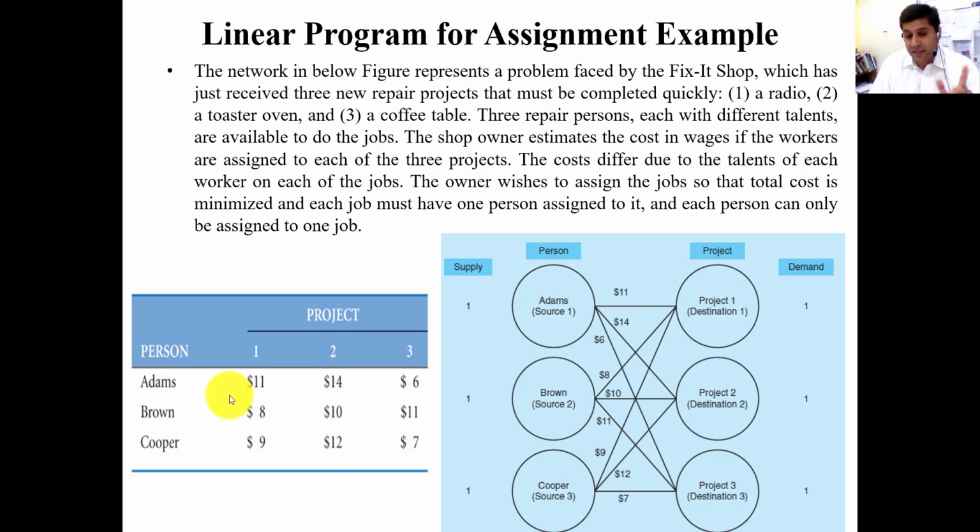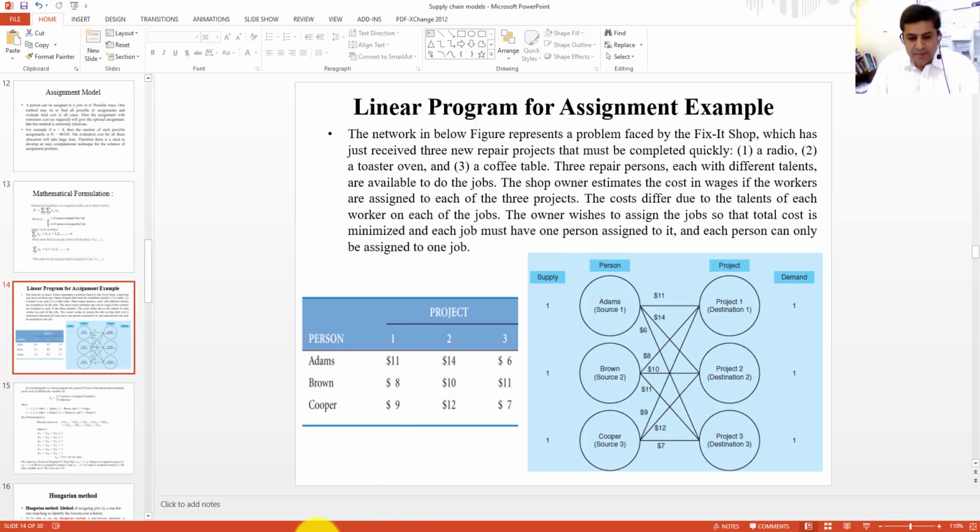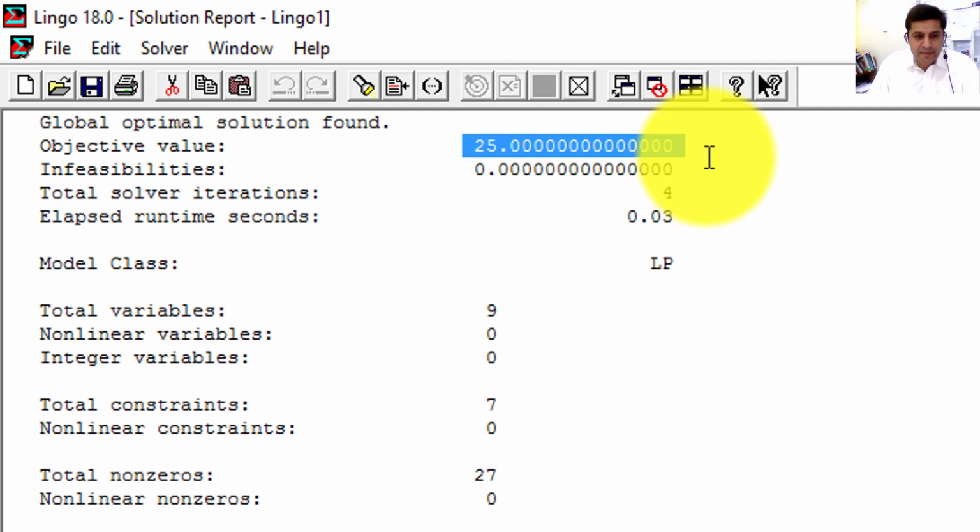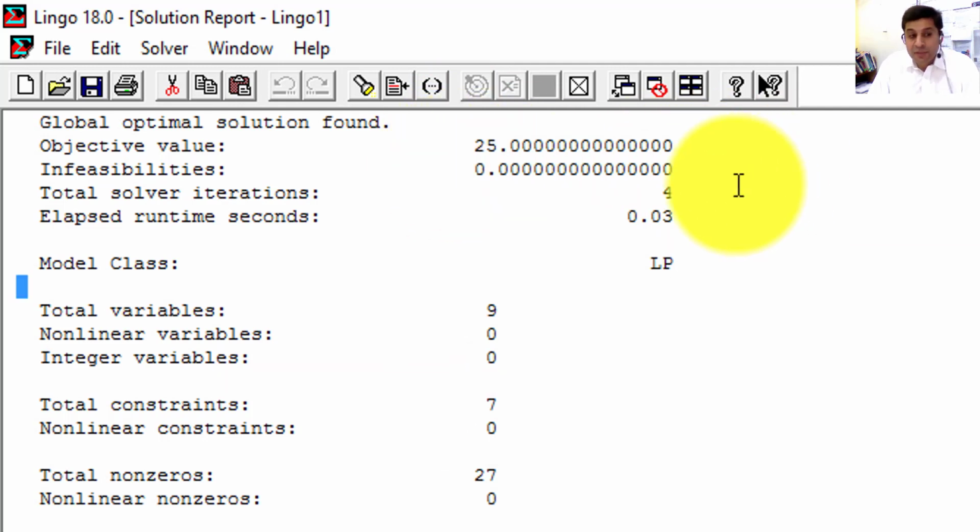There will be no other combination to do this job, because if there are three people, 3 factorial means there will be 6 combinations. In all those 6 combinations, I will discuss the most feasible combination from the Lingo solution window. The total minimized cost is $25. I will not be able to reduce it further, otherwise I will violate the feasibility condition.